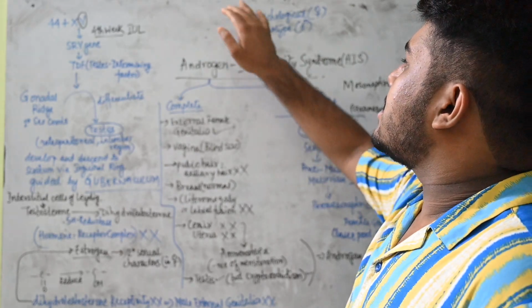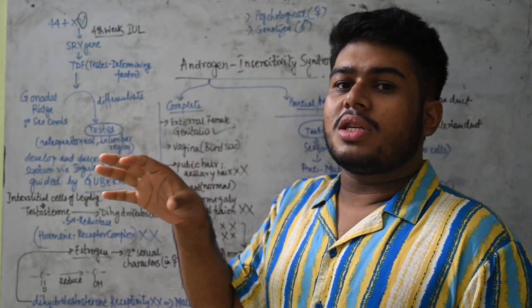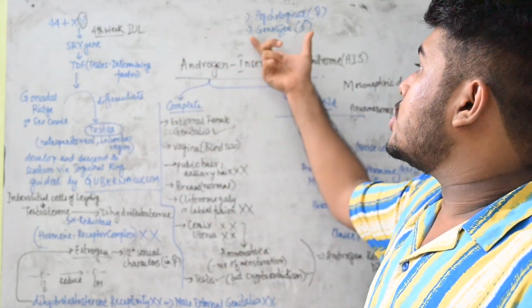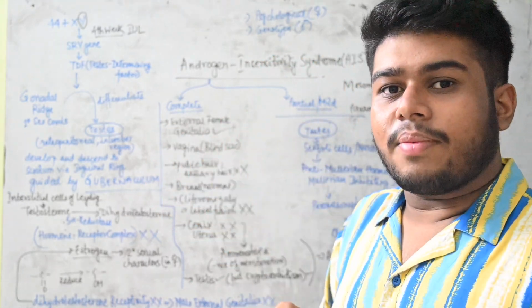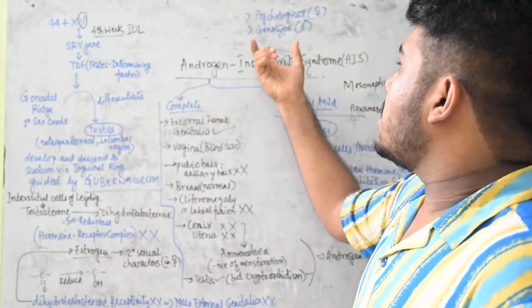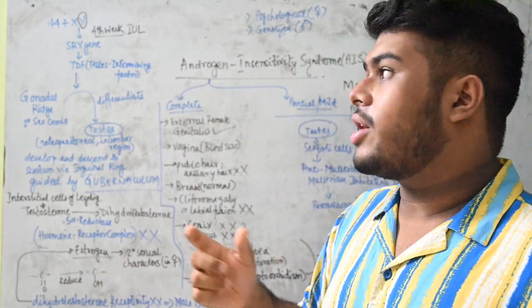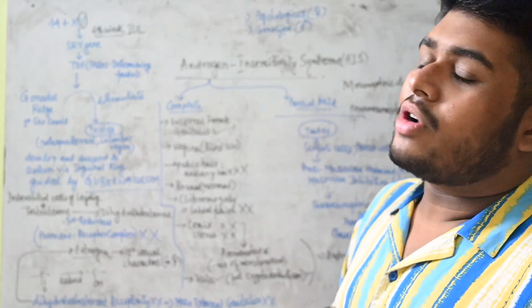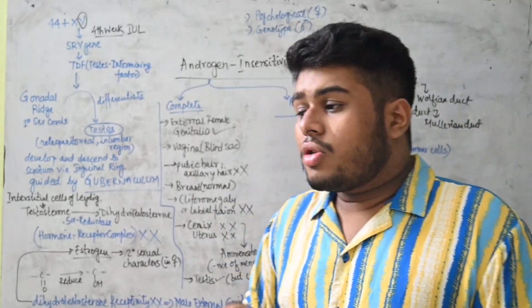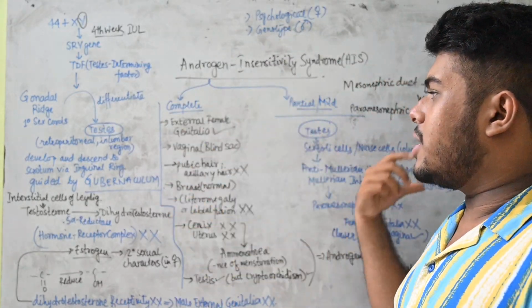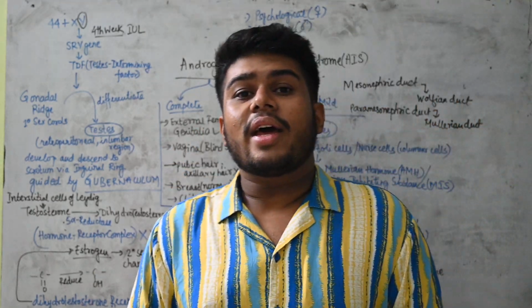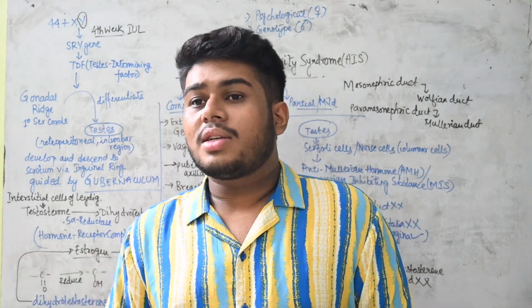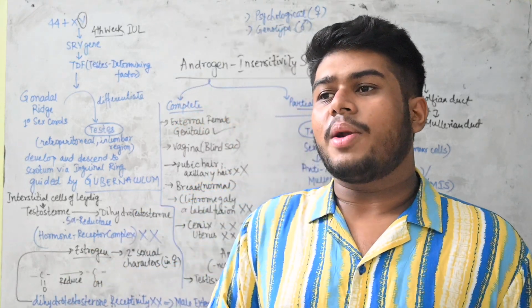So you can understand that psychologically that person is brought up as a girl child, but genotypically that person has male XY. That person is a male because that person has X and Y chromosome. The Y chromosome is present, but phenotypically that person is female. This is such a rare case, and when it's a rare case, you have to understand the psychological disturbance of that patient too.